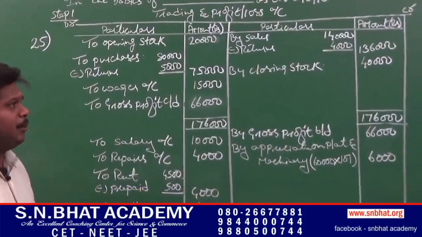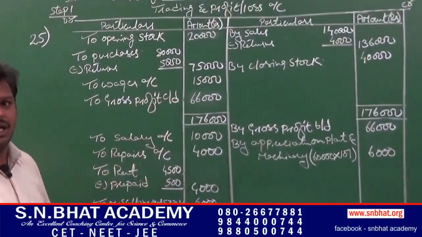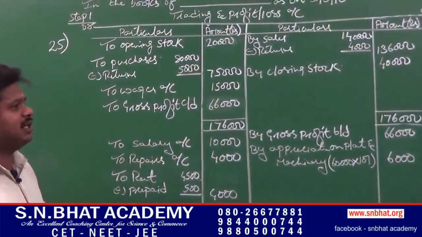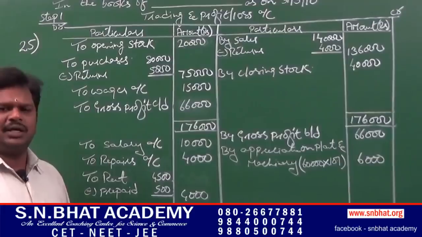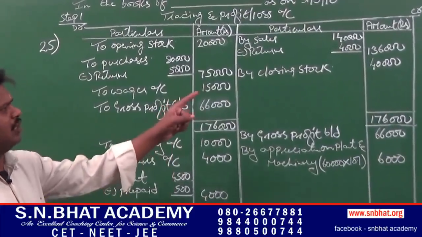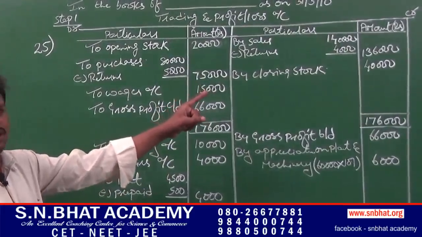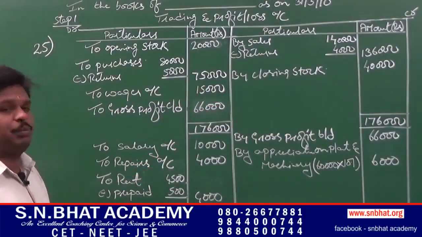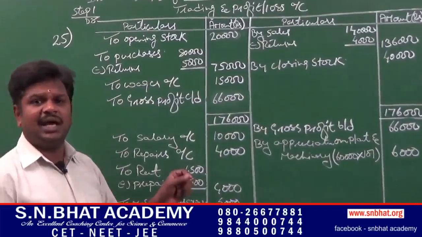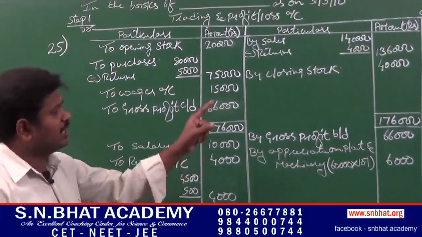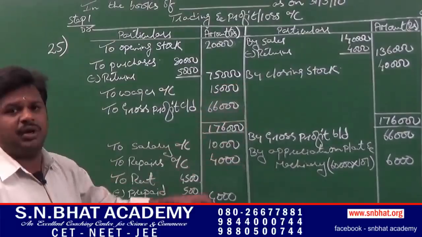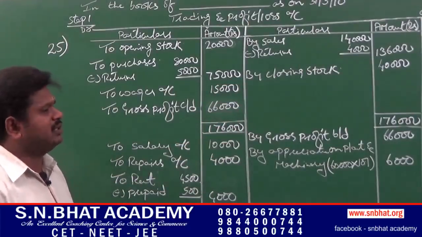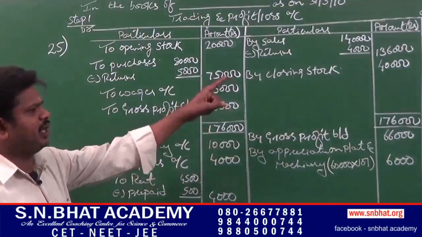Next, plant and machinery, it is an asset, so it has to appear on the asset side of balance sheet. Next, debtors and creditors. Debtors is an asset, so it has to appear on the asset side of balance sheet, and creditors, it is a liability, it has to appear on the liability side of balance sheet. Next, purchases and sales. It is a direct expenses and income, so it has to appear in the trading account. Mark it as trading account, T. Next, returns, that is purchase returns and sales returns, it has to appear in the trading account.